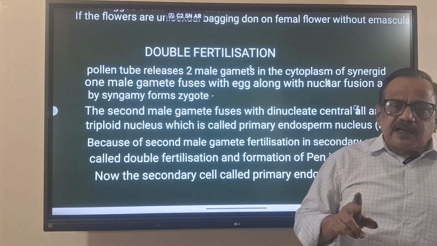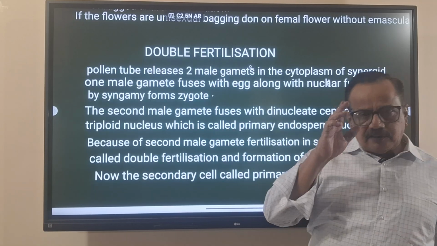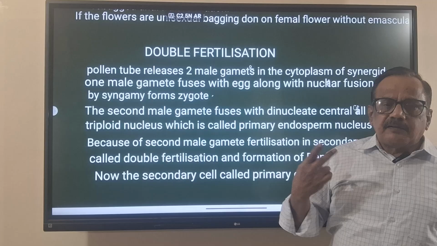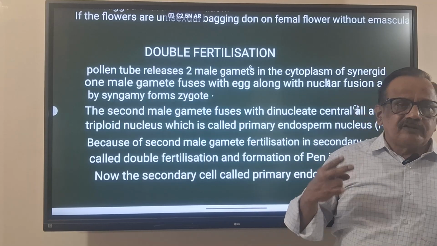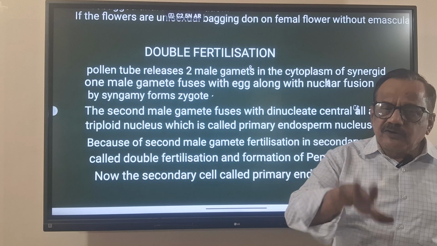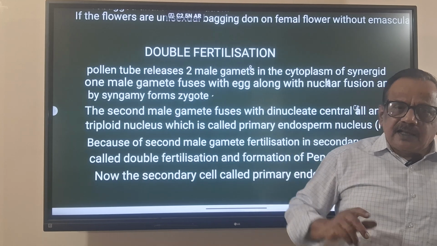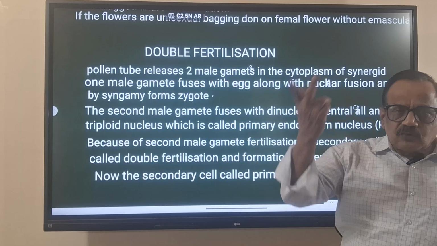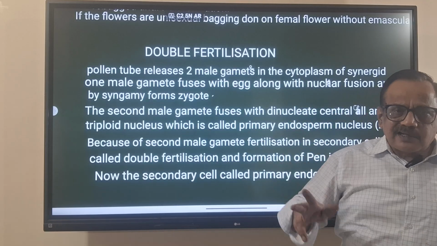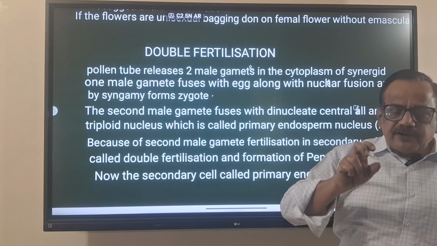One fertilizes the egg by syngamy, and the second fuses with the central cell, which has two haploid nuclei. The male gamete nucleus and the two nuclei of the central cell fuse together and form a triploid nucleus.